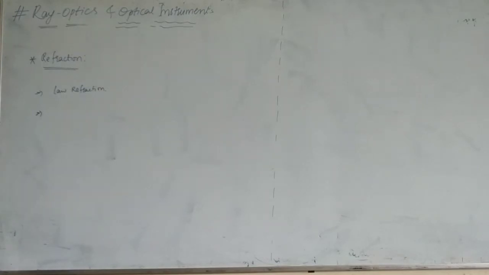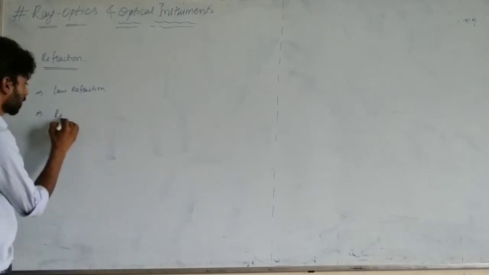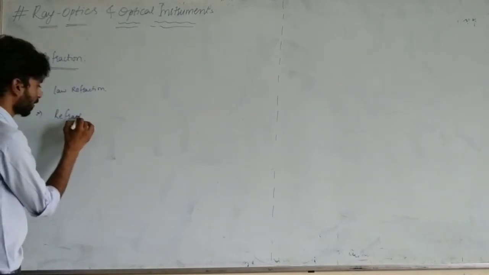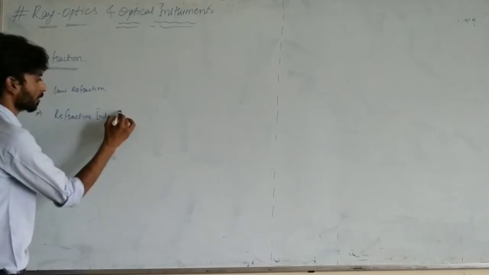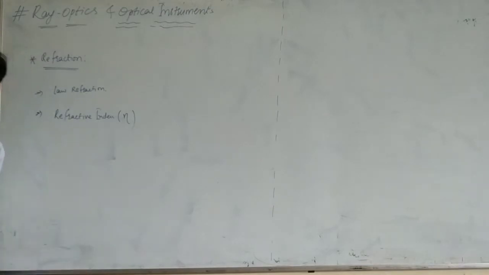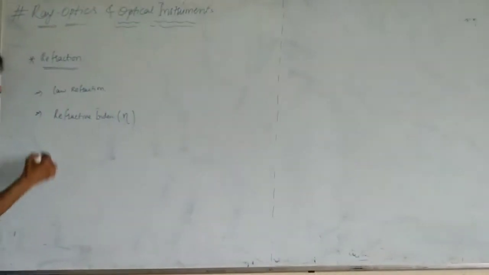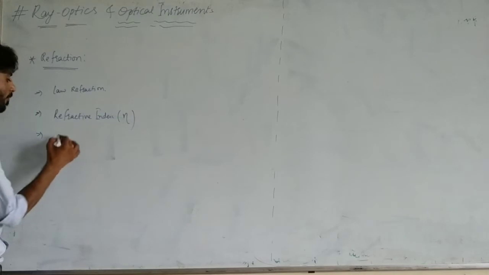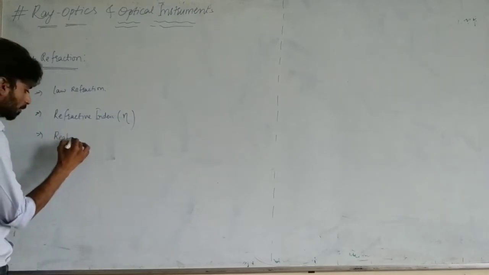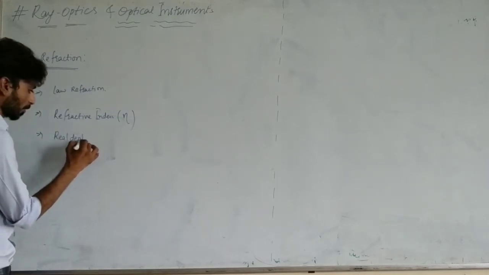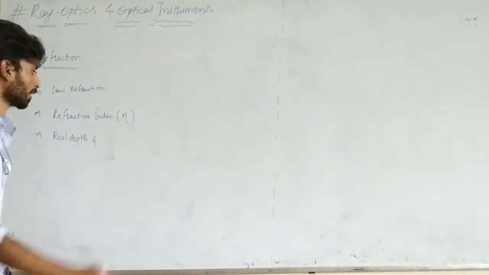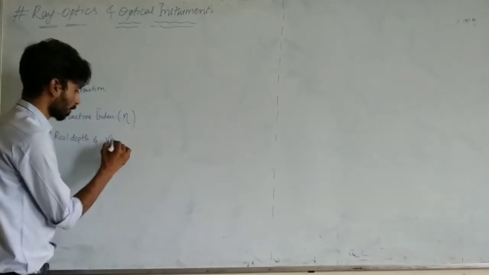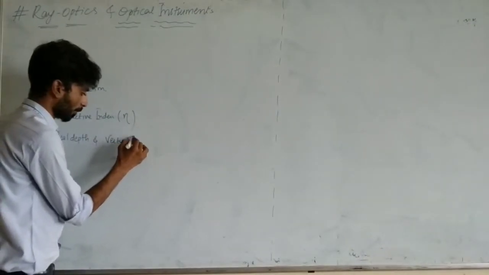Law of refraction, refractive index, which is denoted by eta or neta, whatever you come with. Okay, next one is real depth and virtual depth or apparent depth.